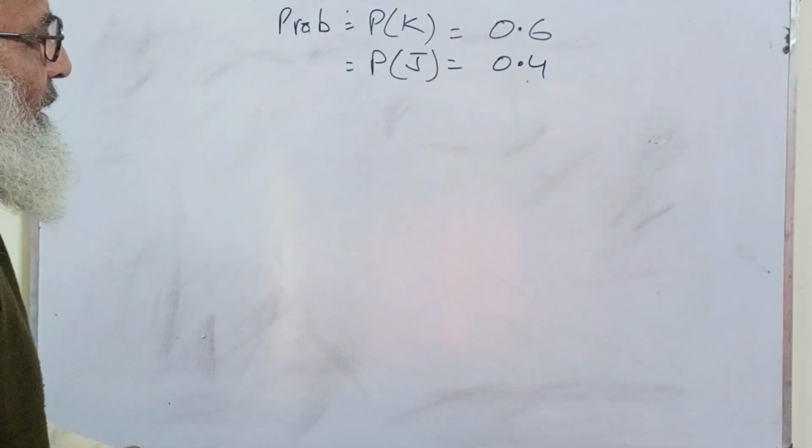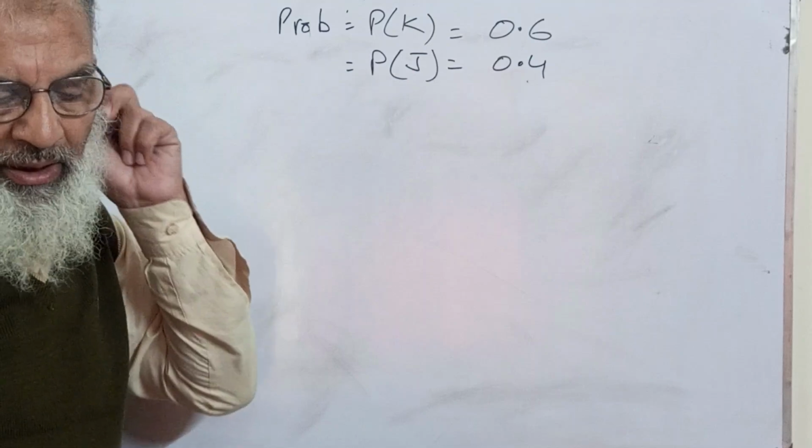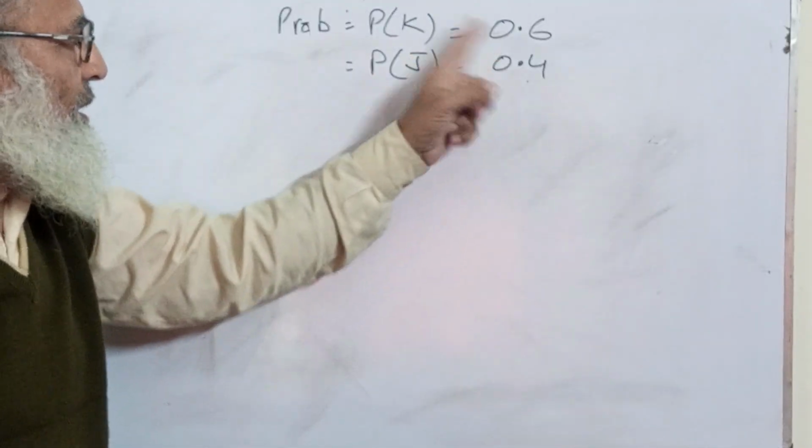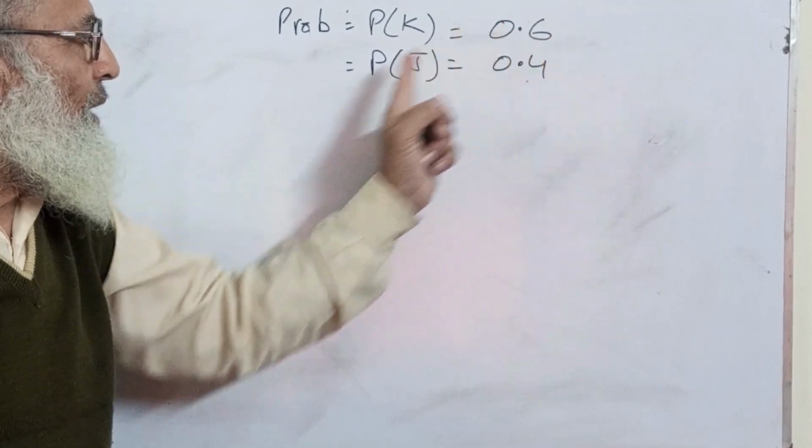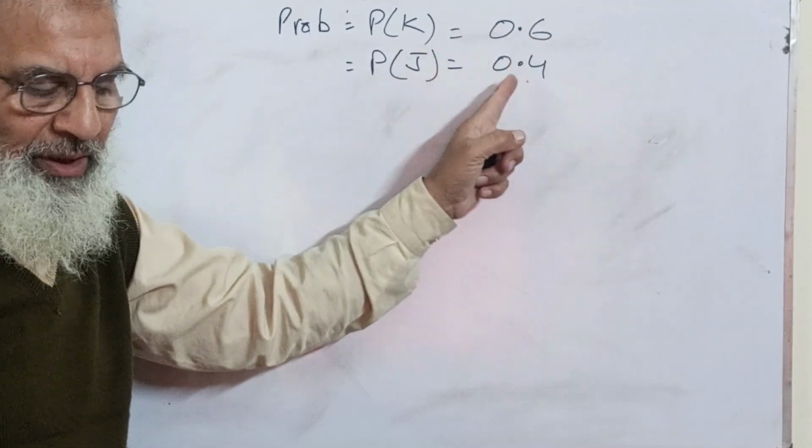Now these two things are given: P that Kirti will pass is 0.6 and Justin will pass is 0.4.